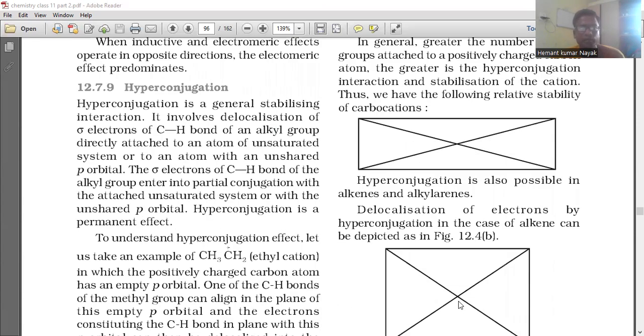Hyperconjugation is important. Hyperconjugation is a general stabilizing interaction. It involves the delocalization of sigma electrons of the C-H bond of an alkyl group directly attached to an atom of an unsaturated system or to an atom with an unshared p orbital. The sigma electrons of the C-H bond of the alkyl group enter into partial conjugation with the attached unsaturated system or with the unshared p orbital. Hyperconjugation is a permanent effect.